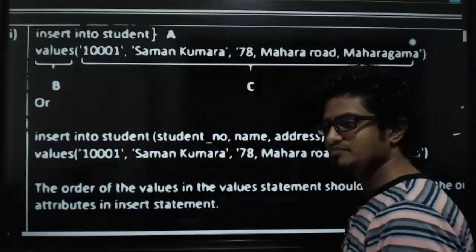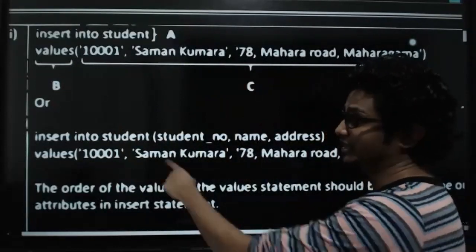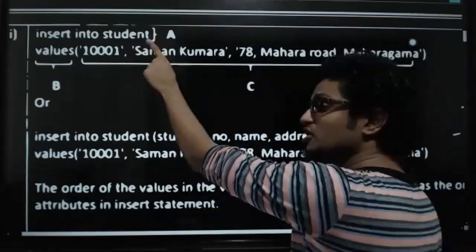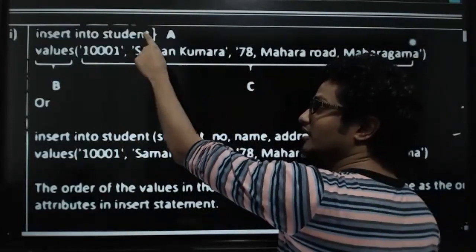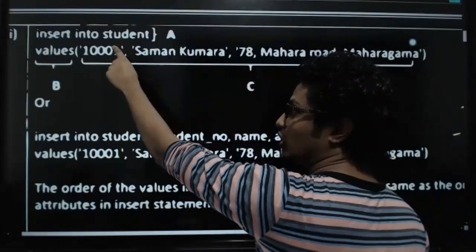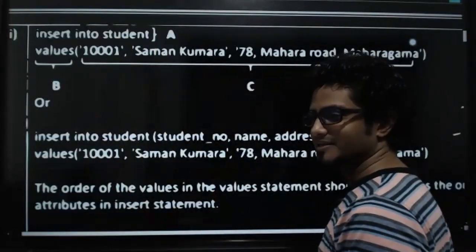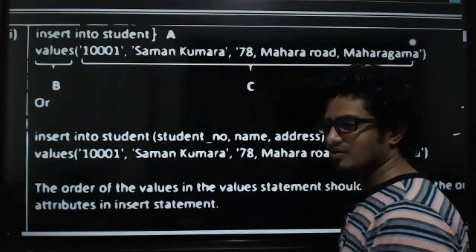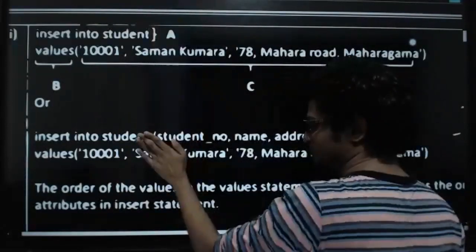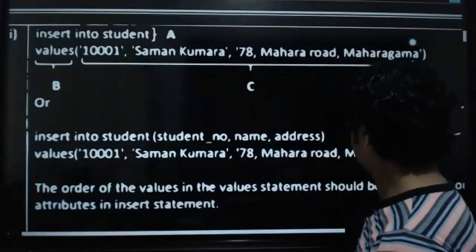But in the first one, you can't change the order. You have to know the column order as it appears in the table. Even if you write this one or this one, you will be getting full marks, right?